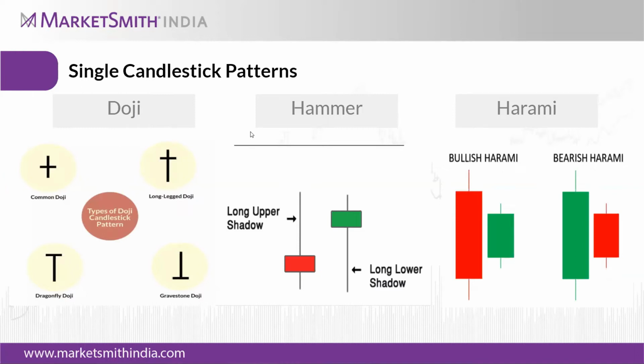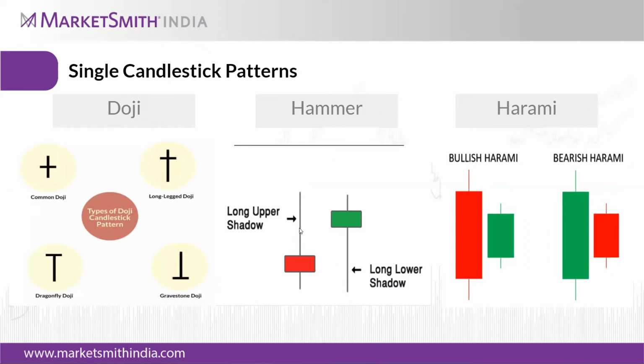So what is a hammer? A hammer can be considered bullish as well as bearish. It depends upon the placement of the candle. If you observe the doji and the hammer, you can see the body of the candle, the open and the close, which is quite different from the doji candle. The hammer pattern is either called a bullish hammer or an inverted hammer.